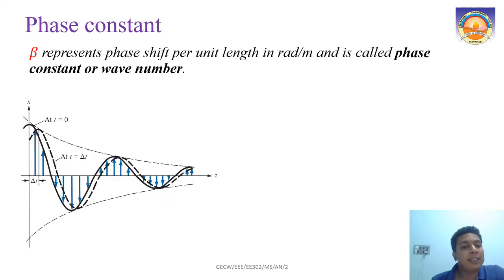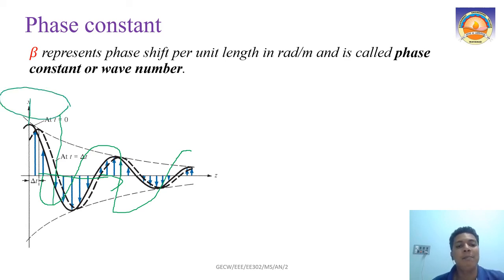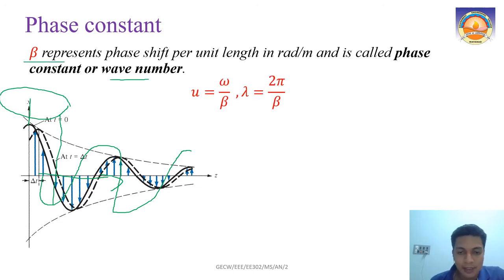Another part is the phase constant beta. This we already discussed long before. Beta represents the phase shift. If this is the electric field, then on the y-axis I may have a magnetic field, which is reducing maybe. So what is the phase shift between the two peaks? This is represented by beta, the phase constant, or the wave number. So this is about that.